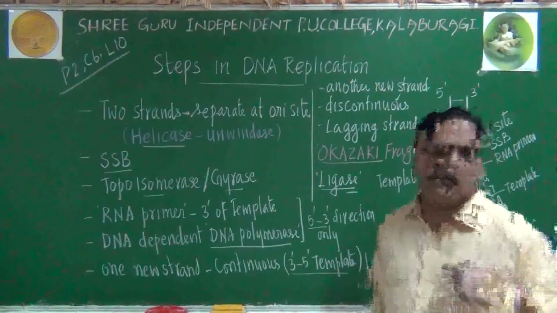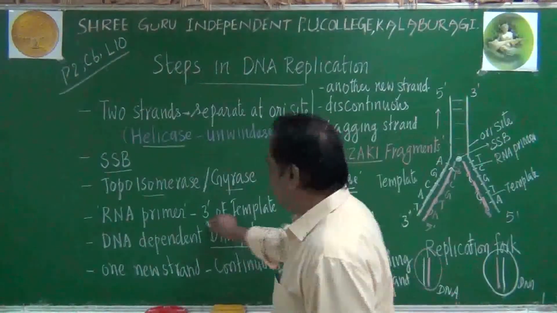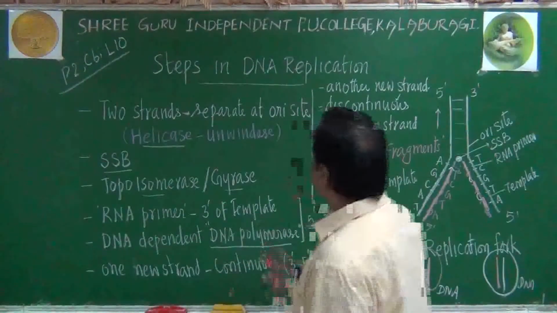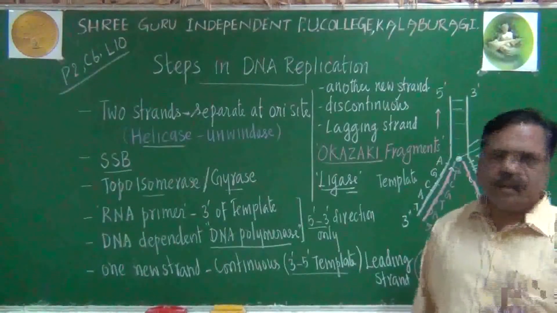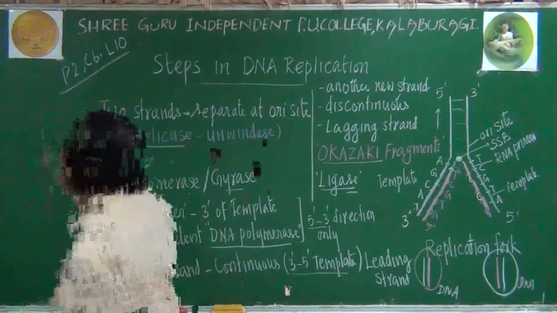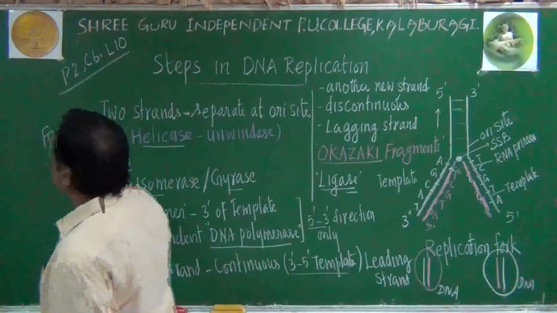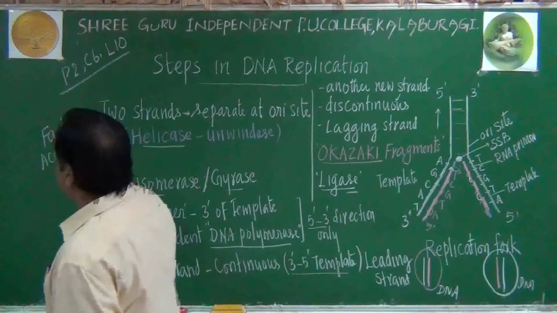A very important point here is that the DNA polymerase enzyme plays an important role. This DNA polymerase enzyme is very efficient. It should be faster, and at the same time it must maintain accuracy.